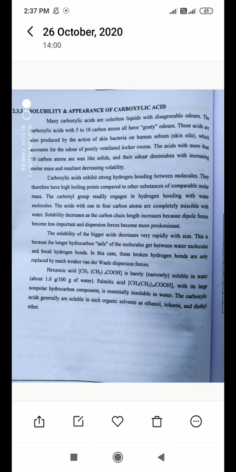The carboxyl group can engage in hydrogen bonding with water molecules. This COOH group easily forms hydrogen bonds with whom? Water, H2O. In H2O, oxygen and hydrogen atoms are also present, so they can easily form hydrogen bonds between the acidic functional group and the water molecule. Solubility decreases as the carbon chain length increases because dipole forces become less important and dispersion forces become more predominant. As the carbon chain of the acid increases, the solubility decreases.